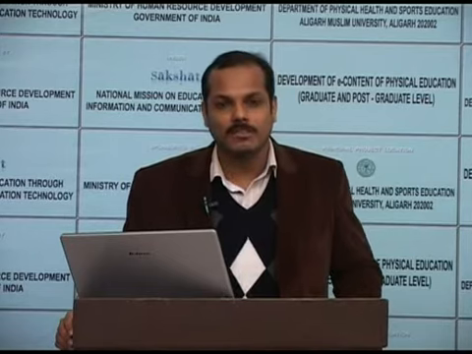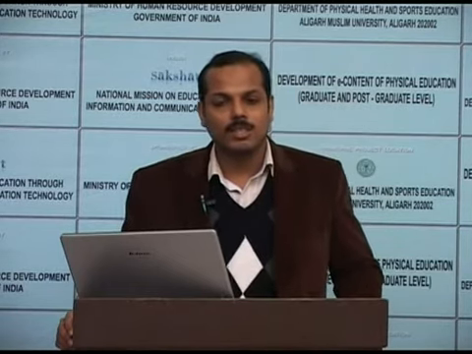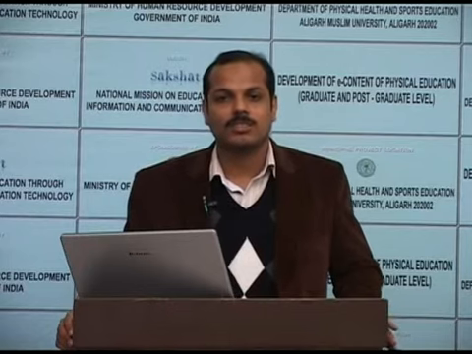Now the takeoff distance depends mainly on 3 things. The first one is the accuracy with which the athlete places his foot for takeoff. The second one is the physique of the athlete, how long his leg is. And the third point is the body position at the instant of takeoff. So these are the three factors which determine the takeoff distance.